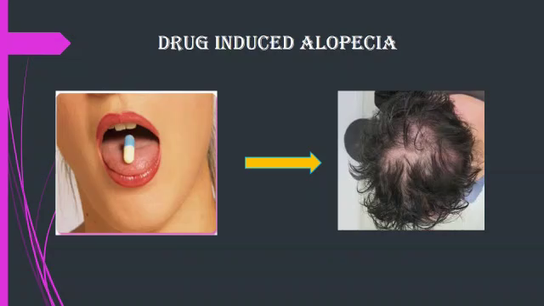Alopecia can be seen due to drugs, for example anticoagulant drugs, antithyroid drugs, antimitotics, along with vitamin A and beta blockers; these are some drugs also responsible for alopecia.